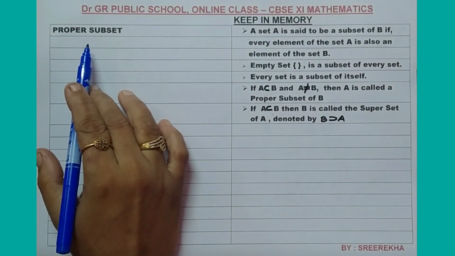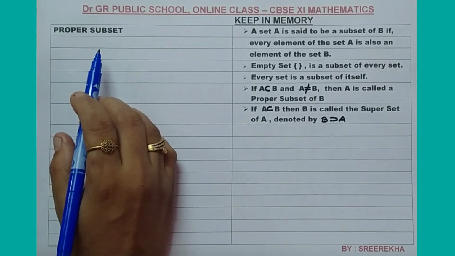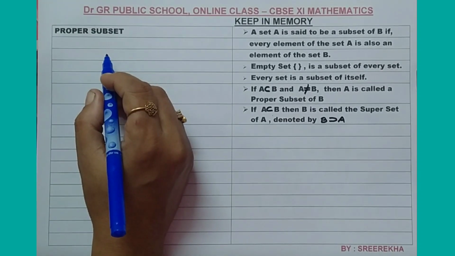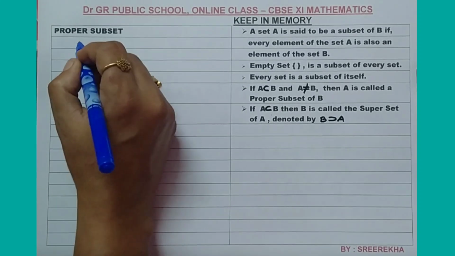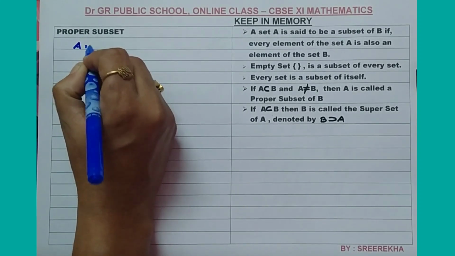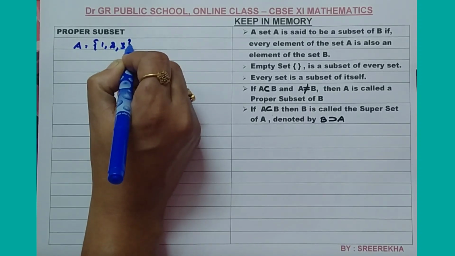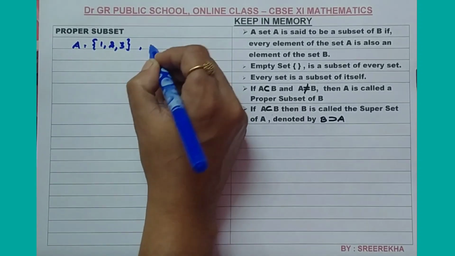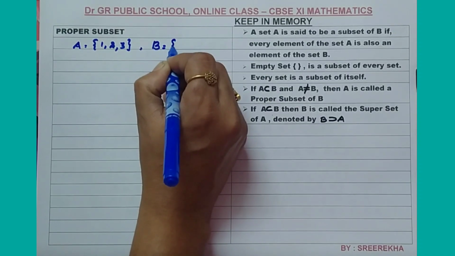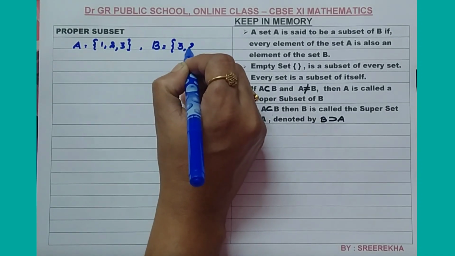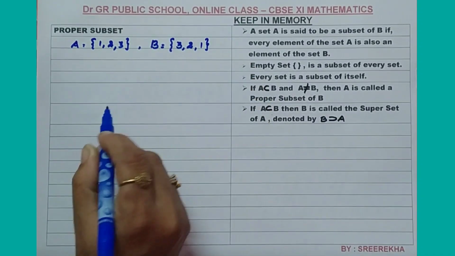Now we can discuss one more term, the proper subset. I will give an example. Let A be the set which consists of the elements 1, 2 and 3, and B be the set which consists of the elements 3, 2 and 1.